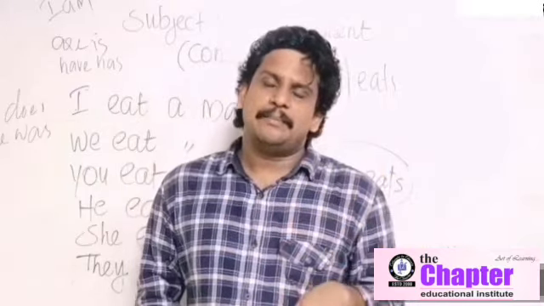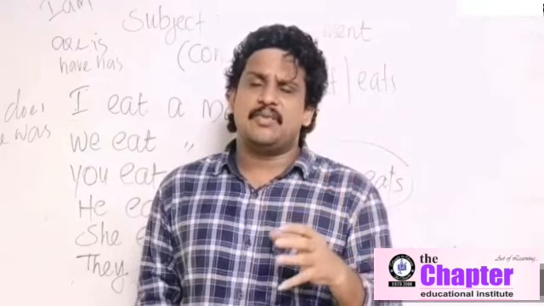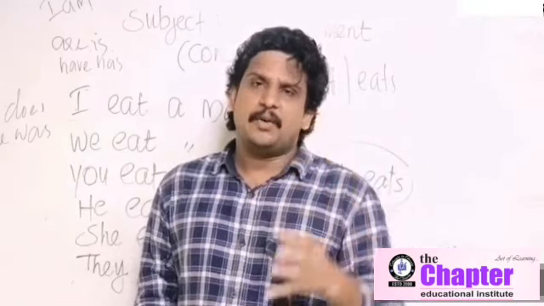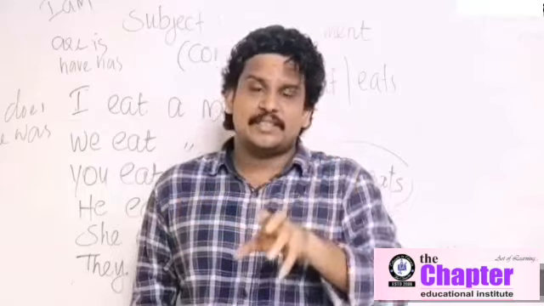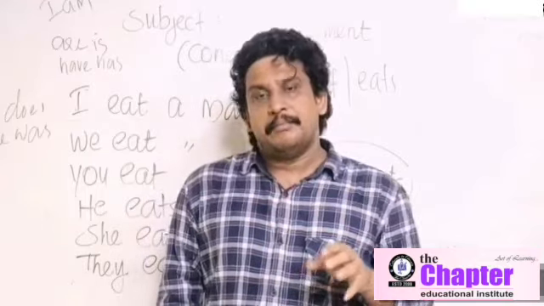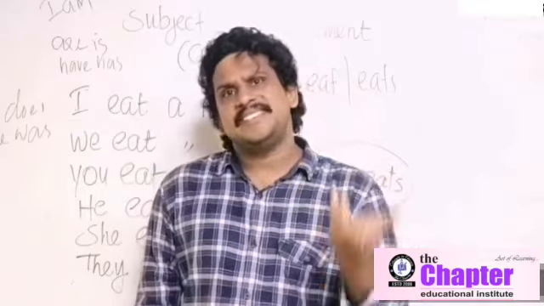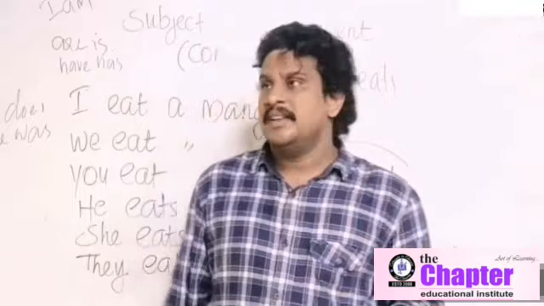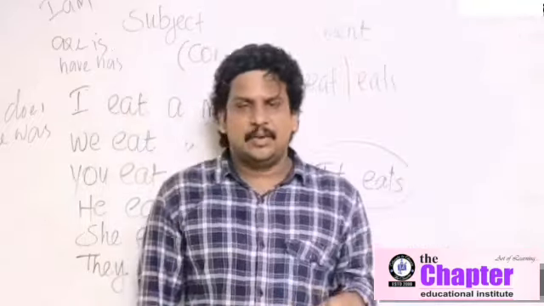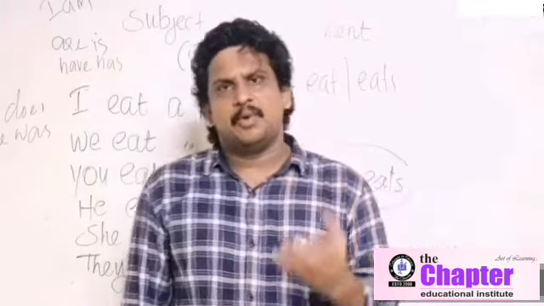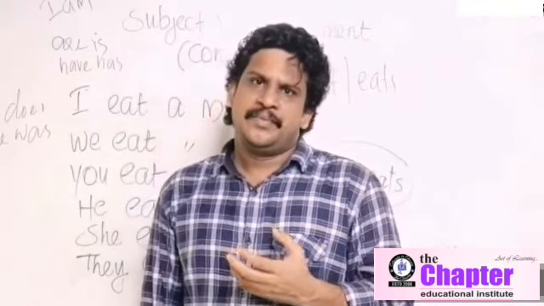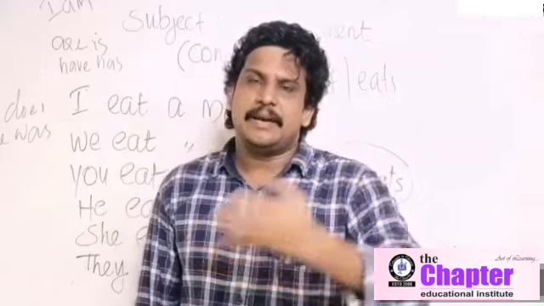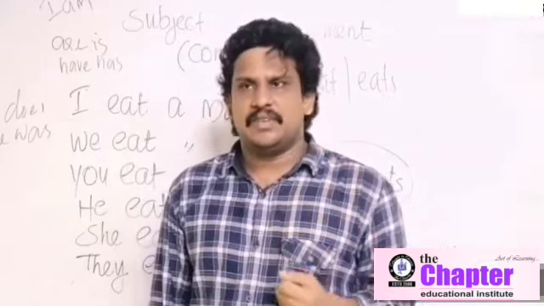Okay, then singular number and plural number. The base form of a noun is always singular. By adding s or es we get the plural. But the base form of a verb is always plural. By adding s or es we get the singular form. Then subject-verb agreement. A singular subject takes a singular verb. A plural subject takes a plural verb. A verb must agree with the subject in number and person. That is subject-verb agreement.